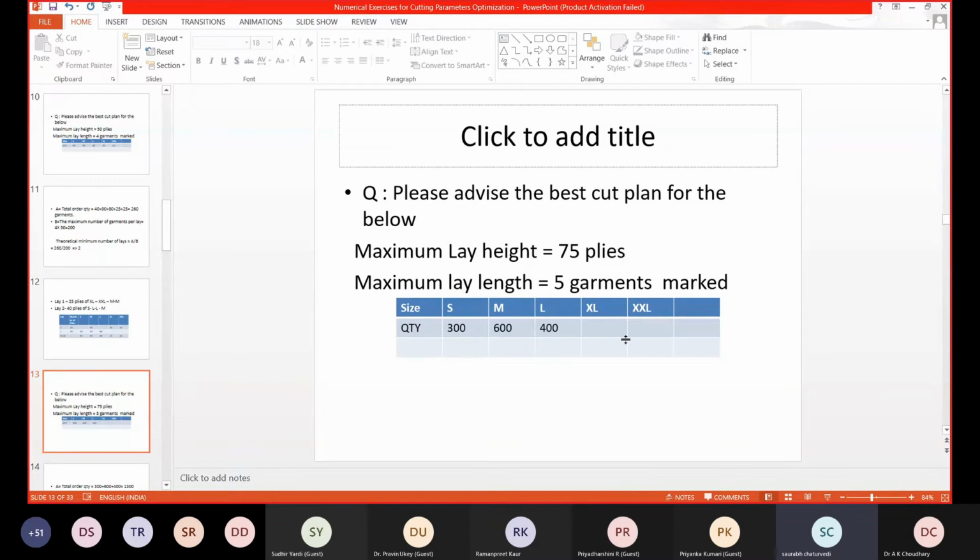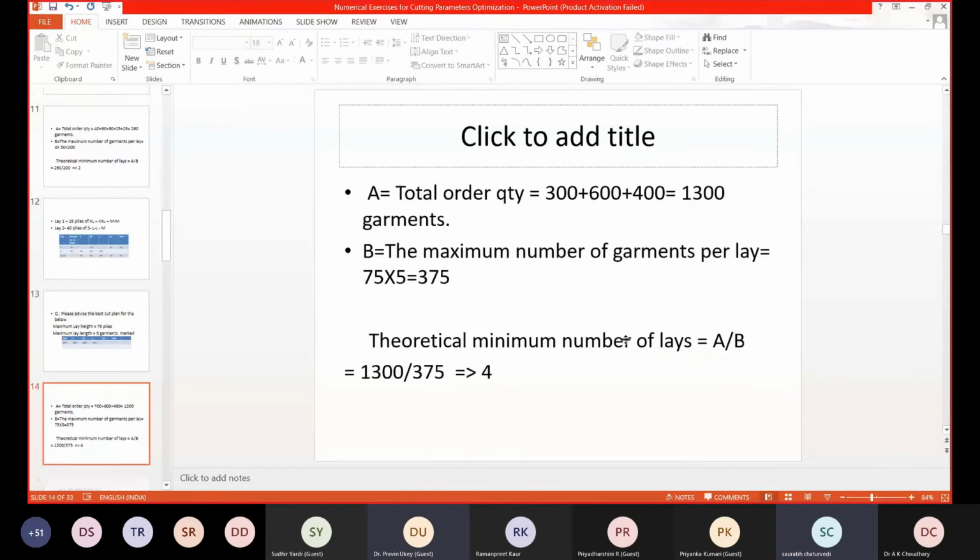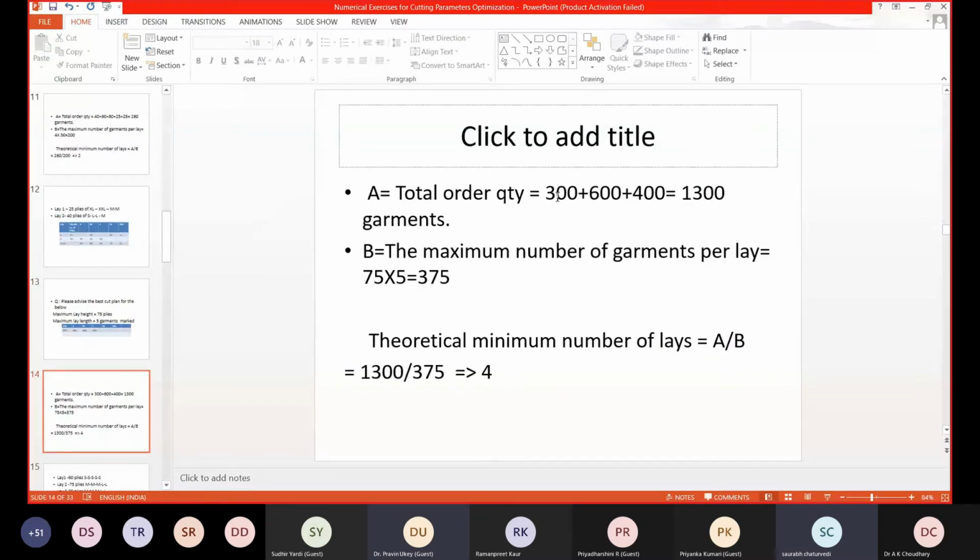Okay, now I'm sharing the solution. I'm not giving you the complete 5 minutes, otherwise you're not able to finish. Some of you must have tried it. Let's see what is the solution. First of all, can anyone guess how many lays it will require to cut the entire order? Four lays, sir. 4 lays, so that is the answer. The total order quantity is 300, 400, 400, 375, that is 1300 pieces. The maximum number of garments per lay is 75 into 5, which is 375. The theoretical minimum number of lays is 4.